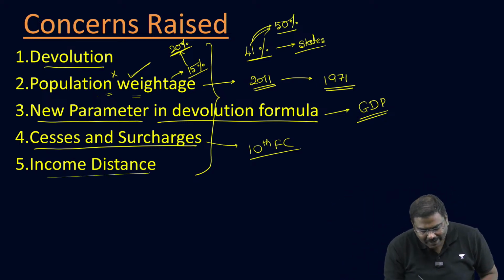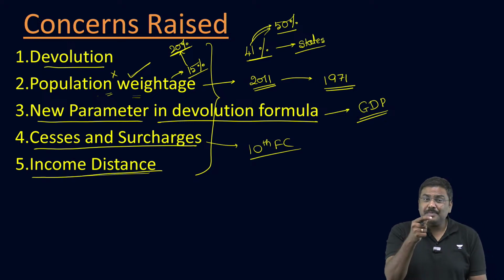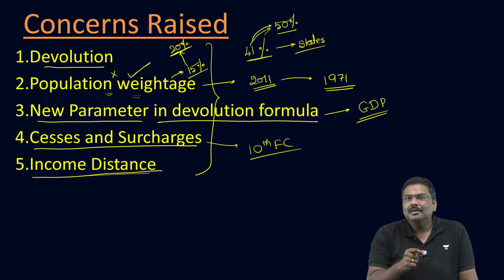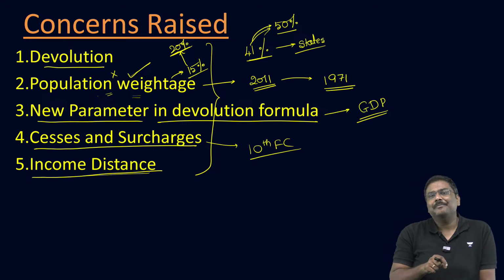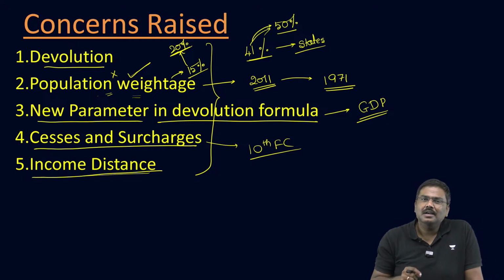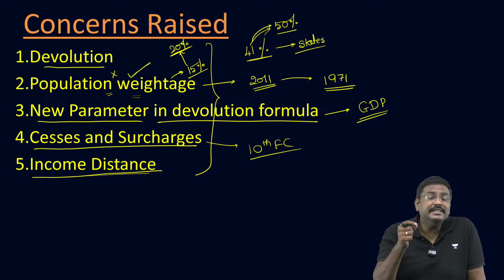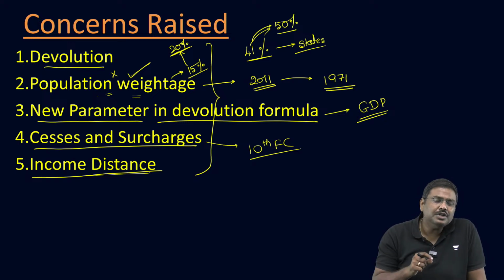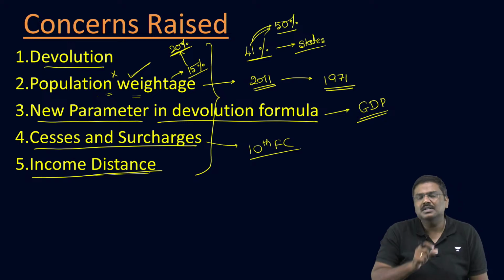And the fifth one, income distance. This one has been proposed for the first time by the states to the Finance Commission. I hope you understand this. The state of Tamil Nadu has demanded that the Finance Commission should change the parameter of income distance.